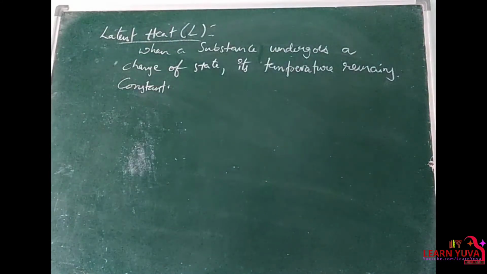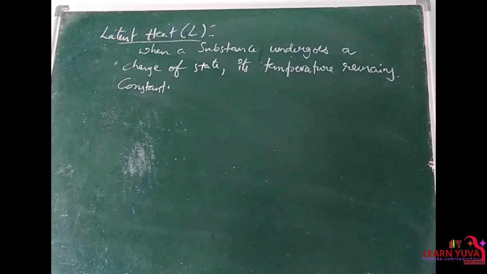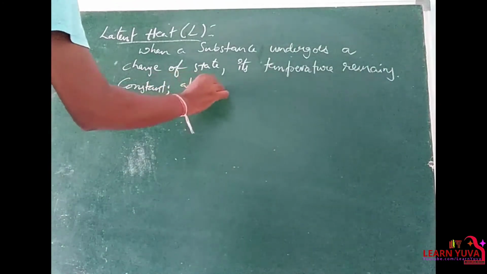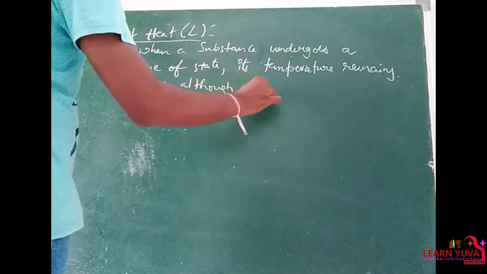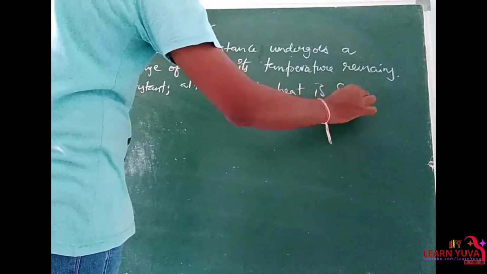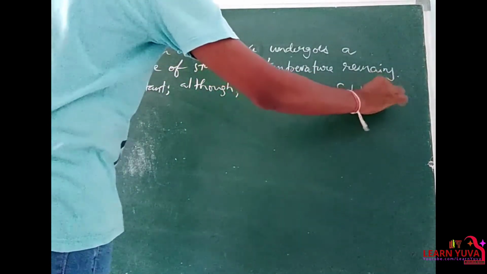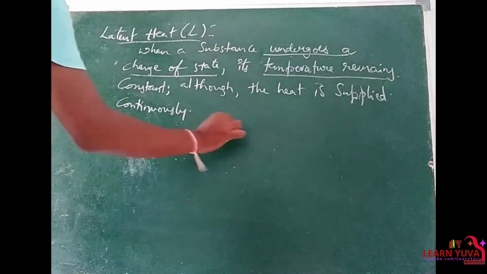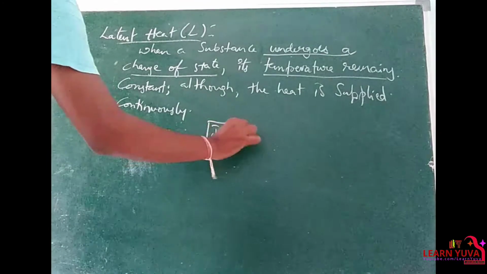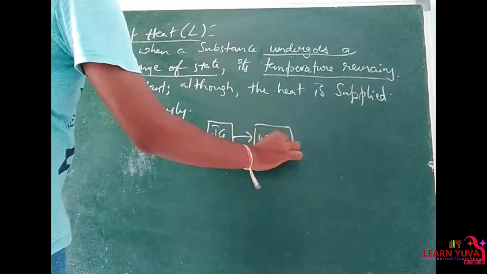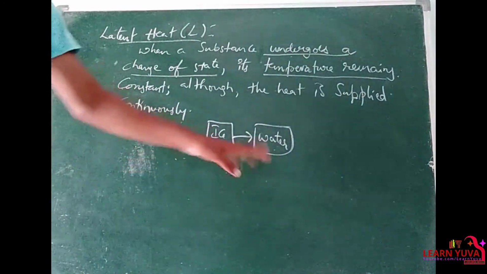Here, although the heat is supplied, a solid of ice gets converted into liquid, right? This is the change of state.